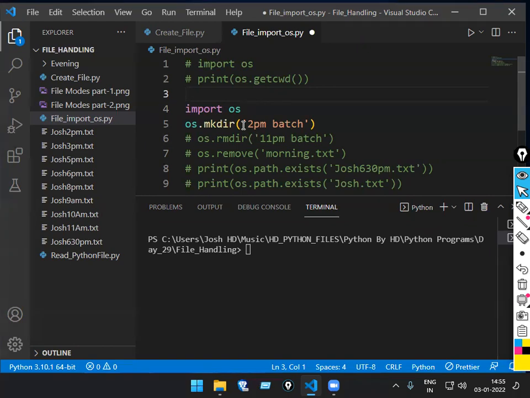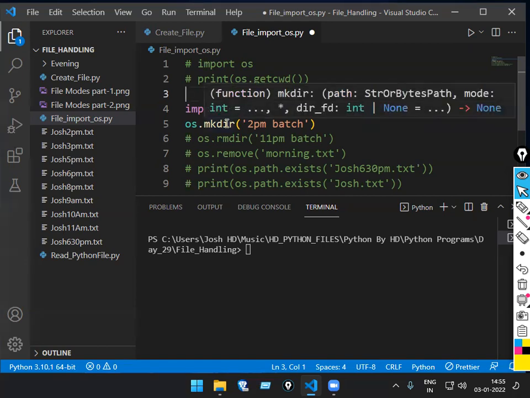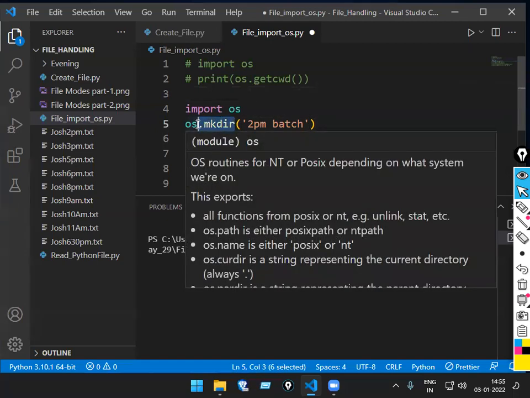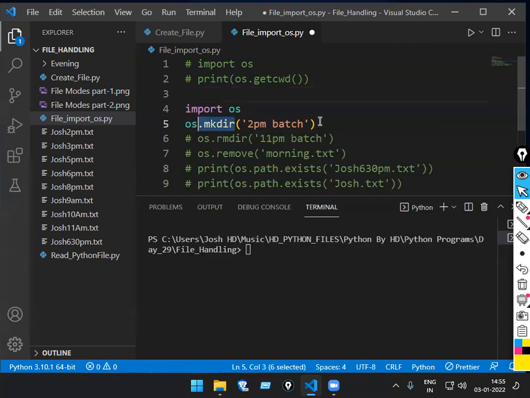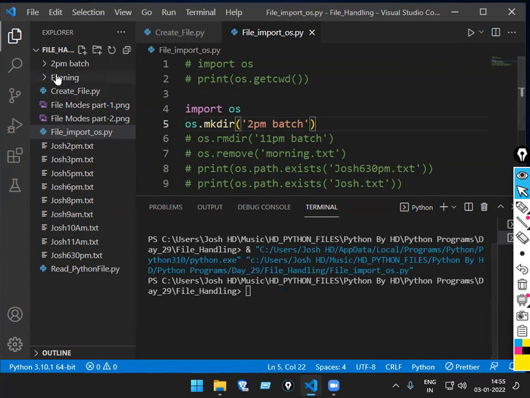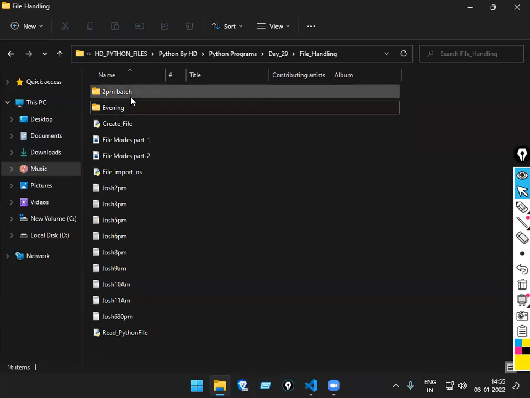In Windows, what are you doing? Right click, new, folder. But in the case of Ubuntu or Linux, what is the command I'll be using? mkdir, full form make directory. This command will create the folder. So what folder is created now? 2 p.m. Run the code once. Here also we get 2 p.m. For clarity, let me show you once. It's created; you can see the time also, 2:55, today's date.